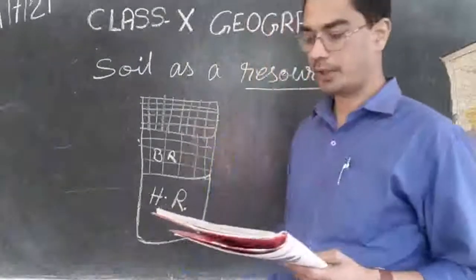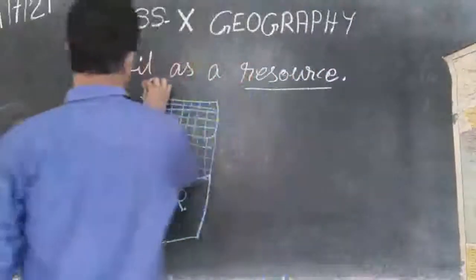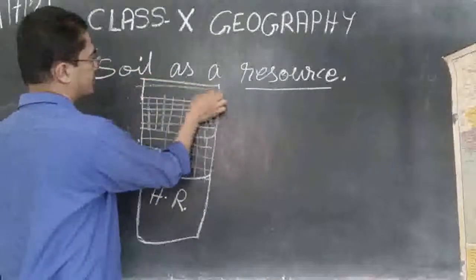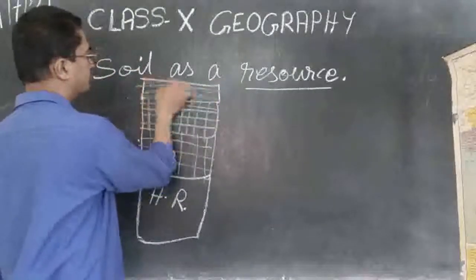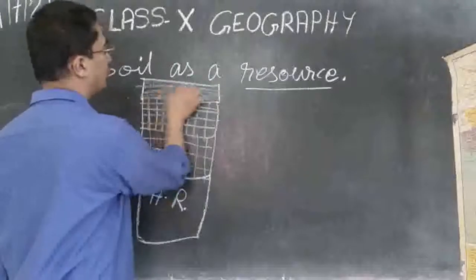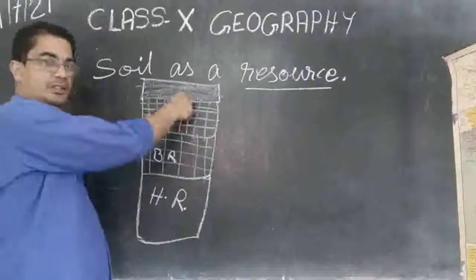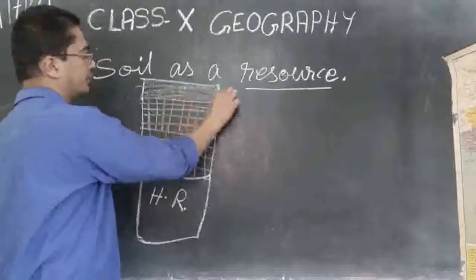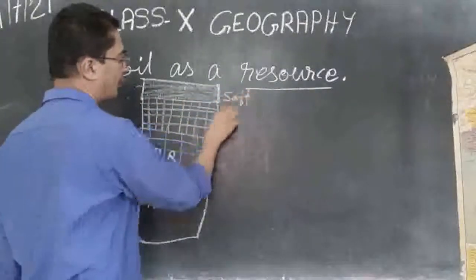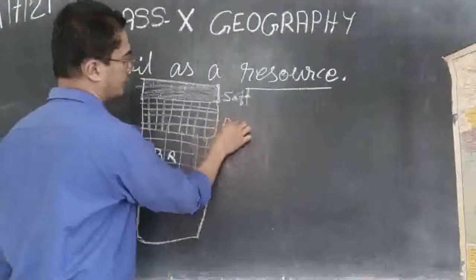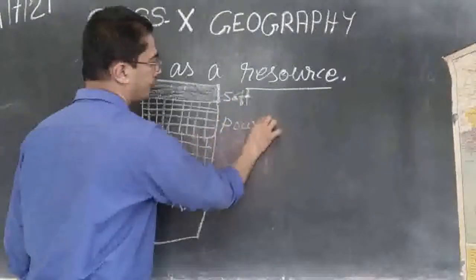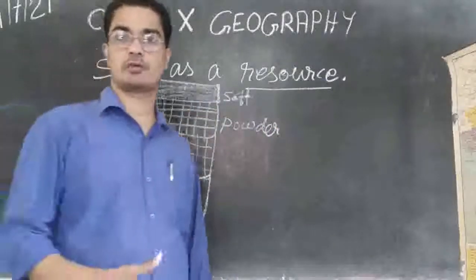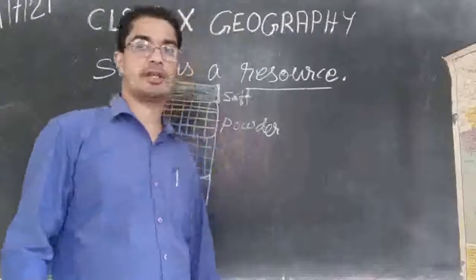And on top you will find the top soil, very fine soil, where trees are growing, grass is growing. So that is the top soil. It is very soft, and it is slowly becoming powder. This is the top soil which is very soft, where we do all the cultivation, everything.